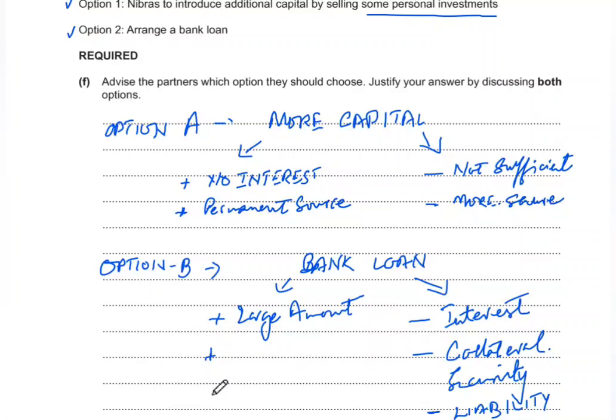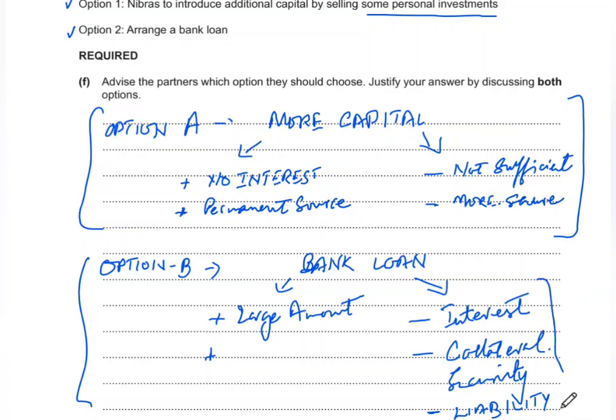Now, the question was asking to advise the partners which option they should choose. In my opinion, I can justify that they can try to do it through option A. How? Because if they go with option B, it will be affecting their profitability and their liquidity position, because their liability will be increasing and their profits will be reducing. They are already experiencing some low profits. So in such a situation, if they have to take more loans, will the partnership be able to sustain or operate in the long run? That can be a problem.